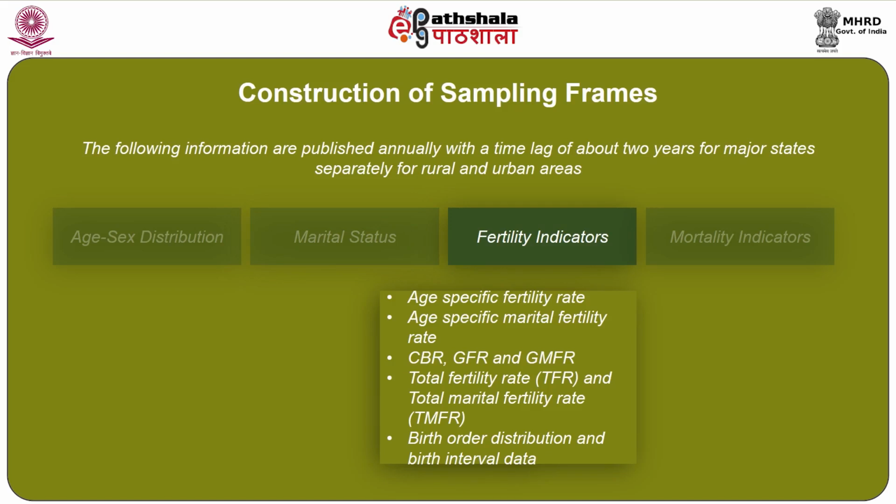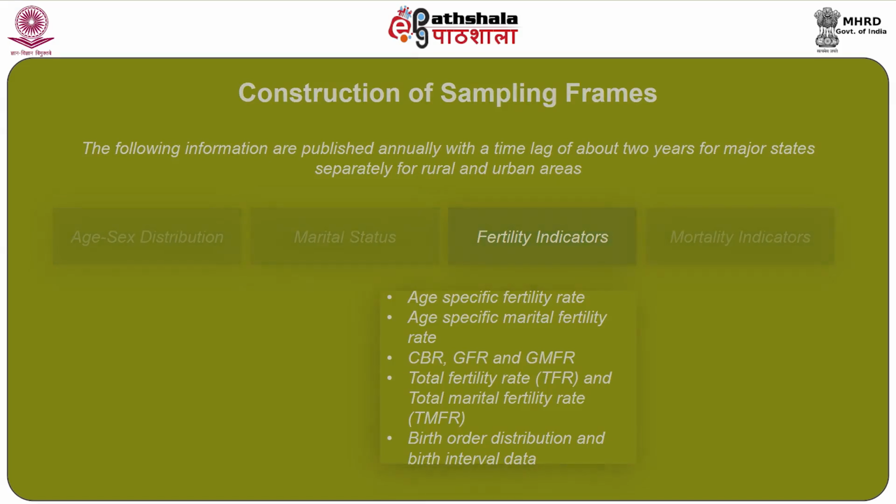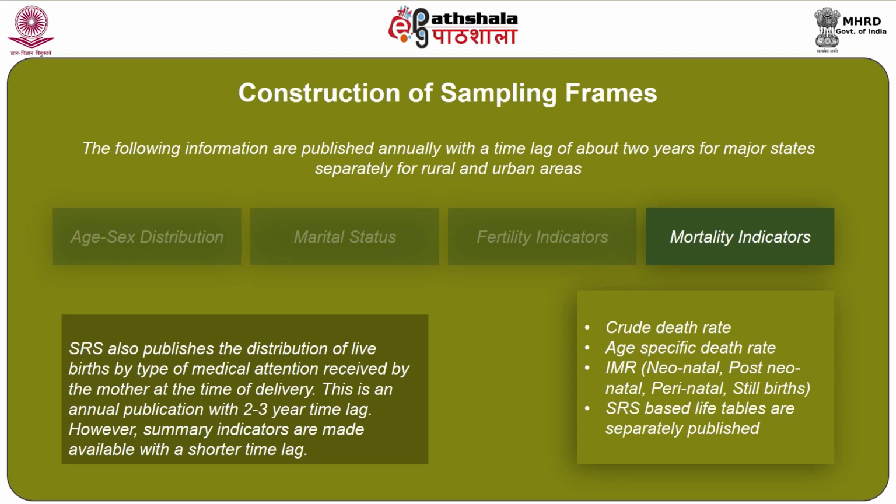E. Birth order distribution and birth interval data. 4. Mortality indicators like A. Crude death rate. B. Age-specific death rate. C. Infant mortality rate, that is neonatal, postneonatal, perinatal and stillbirths. D. Sample registration system based life tables are separately published.